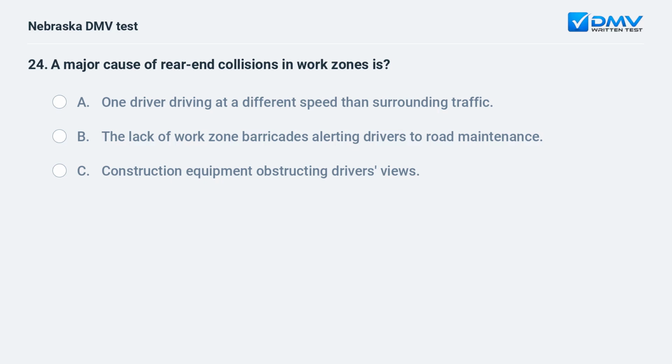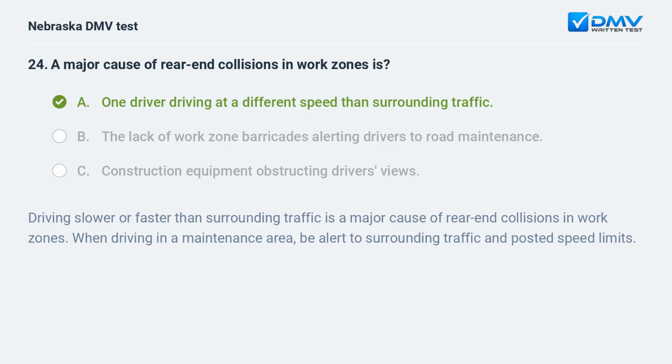A major cause of rear-end collisions in work zones is A. One driver driving at a different speed than surrounding traffic. B. The lack of work zone barricades alerting drivers to road maintenance. C. Construction equipment obstructing drivers' views. A. One driver driving at a different speed than surrounding traffic. Driving slower or faster than surrounding traffic is a major cause of rear-end collisions in work zones. When driving in a maintenance area, be alert to surrounding traffic and posted speed limits.